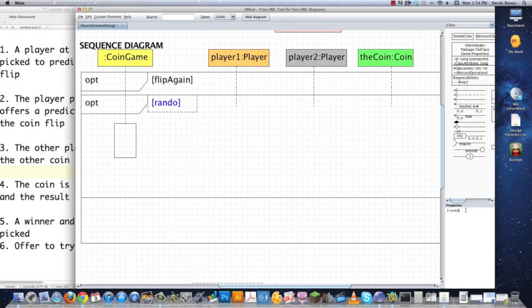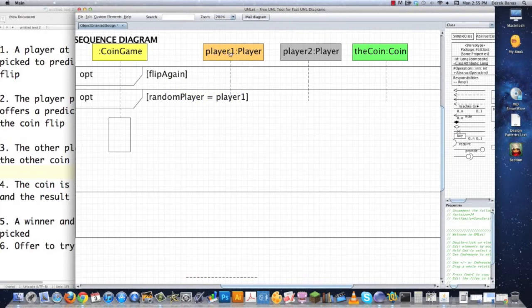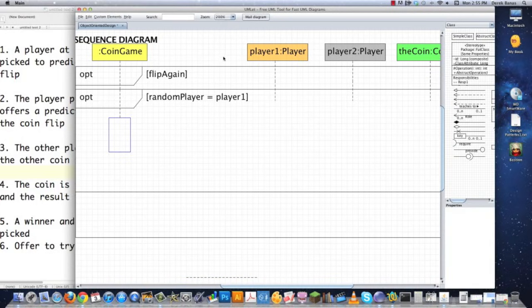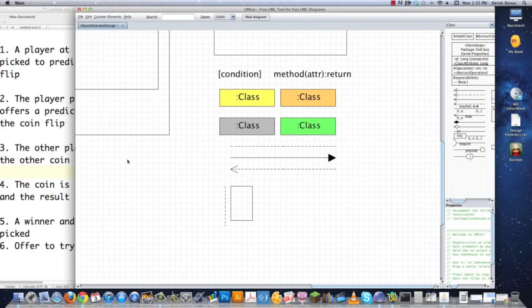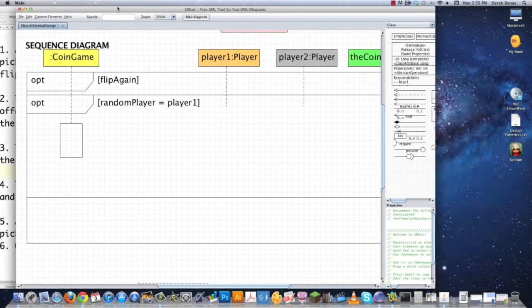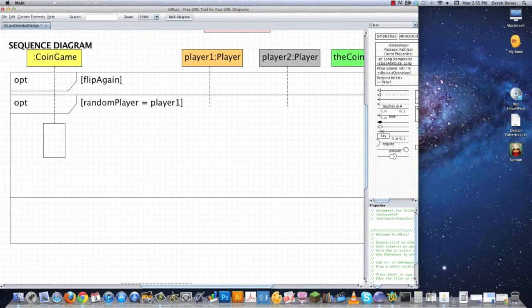So I'm going to say if random player is equal to player 1, well, in that situation, I'm going to perform certain actions, and the action's basically going to be that player 1's going to have to do stuff for me. So there's that. I don't really like the way this is all laying out here, so I'm going to move them over a little bit. Okay, so in that situation, then I'm going to have to run certain different types of methods. So I'm going to have to grab this guy over here and this guy right here, copy, and continue drawing this out. Let's just spread this out. I know exactly what's going to happen here.